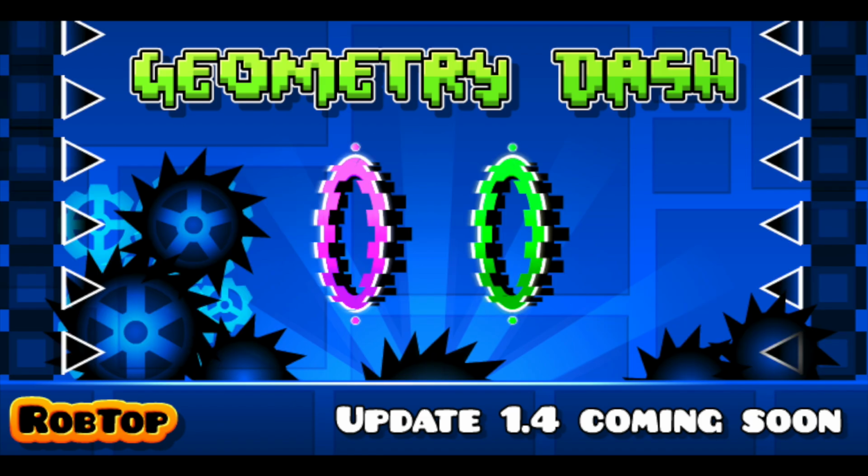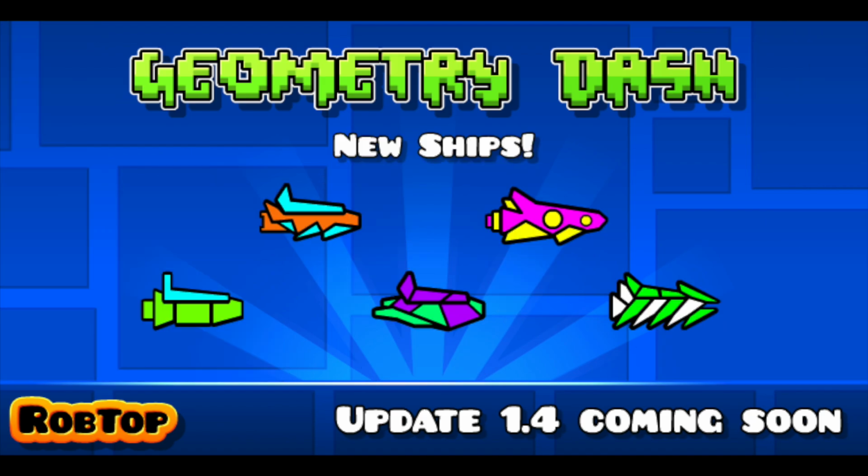Update 1.4 was the first update to have some teaser images, which showed how the community and the game itself was growing throughout the gaming world. This also showed that RobTop, the developer of the game, was getting much more involved in making this game and less casual as a developer.